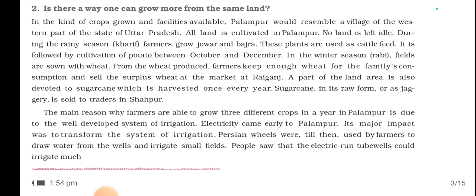So these plants are used as cattle feed. It is followed by cultivation of potato between October and December. In the winter season, what type of crop is being grown? Rabi crop. Okay. So during that time, wheat is sown. From the wheat produced, farmers keep enough wheat for the family's consumption and sell the surplus wheat at the market at Raiganj. So this is the normal phenomenon which occurs in each and every farmer's house, right?